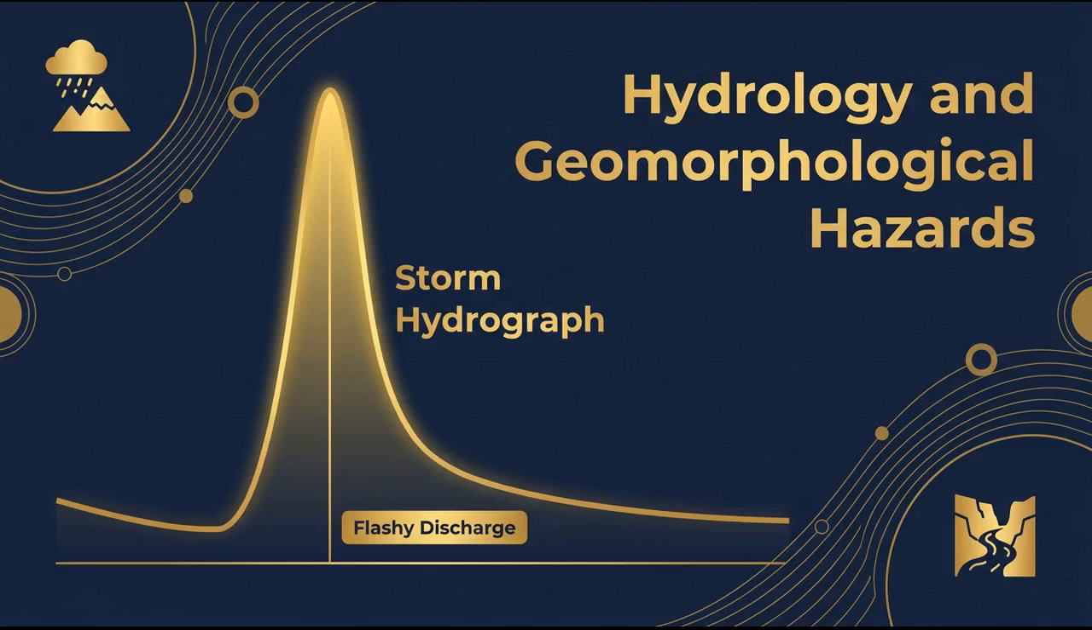Flashy hydrographs are most common in basins that are small, steep, and heavily urbanized with impermeable surfaces that rush water directly into channels. In the Maltese Islands, these intense rainfall events create significant local climate hazards, most notably severe valley and coastal flooding, often combined with storm waves.